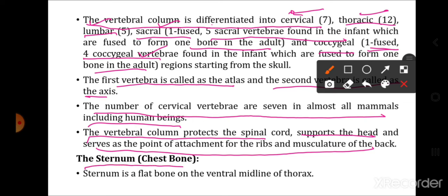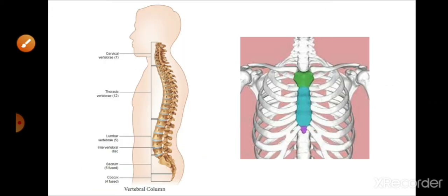Then there is the sternum or the chest bone. The sternum is a flat bone in the ventral midline of the thorax. So on the ventral side of the thorax, in the chest cavity, in the middle portion, there is a single rod-shaped flat bone, which is called the sternum. It is also called the chest bone, or the breastbone.